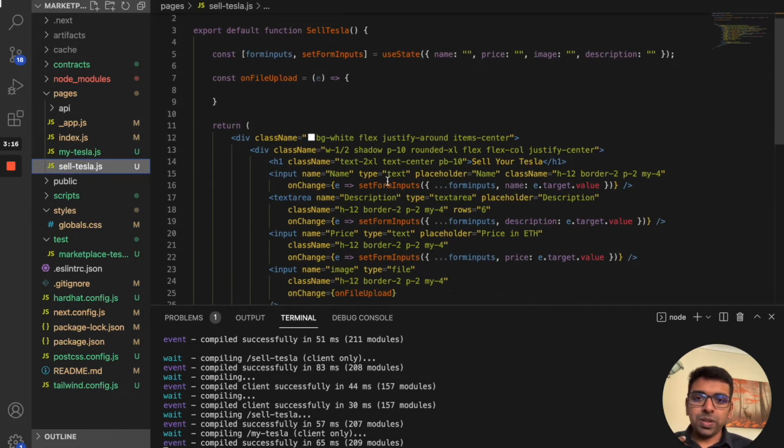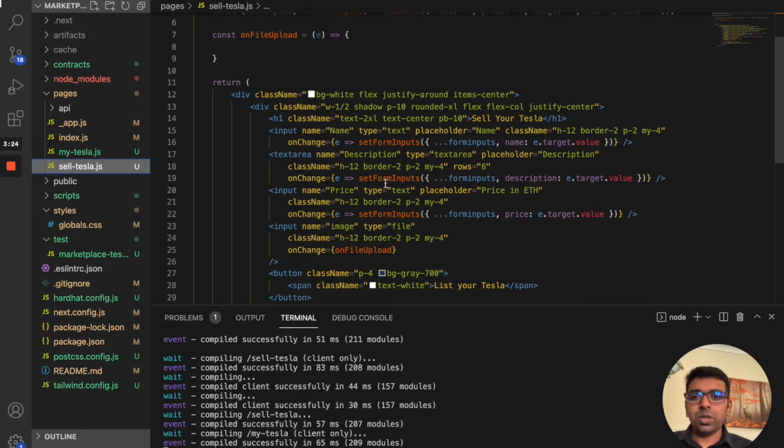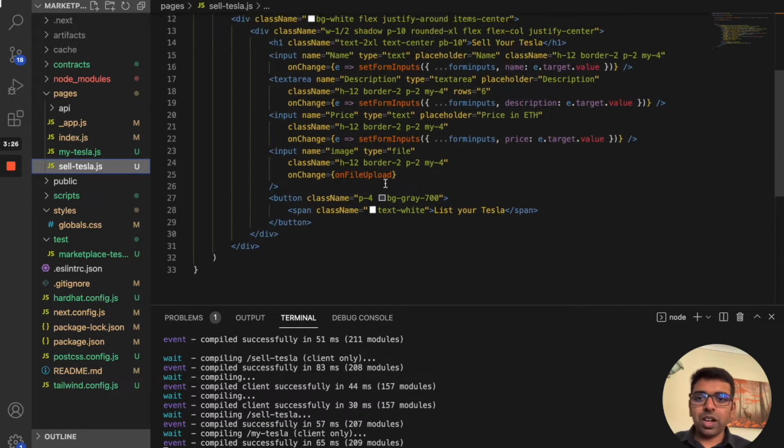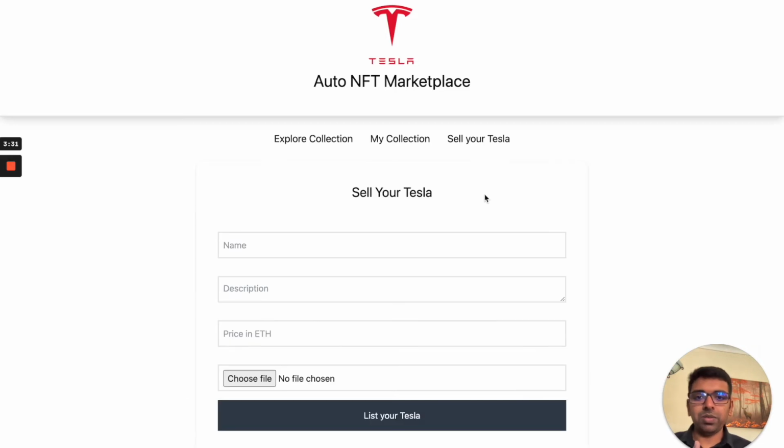And finally, the last page is for listing your NFT Tesla for sale. For the sale, I created a form input. As you can see, you have form inputs here which ask you for name, description, and price, which is in Ethereum, then the file to choose from, and finally a button to click to list it to the marketplace. This is where, if you remember, the function to create and list an item will get called and list it to the marketplace as well. So two calls are happening here.